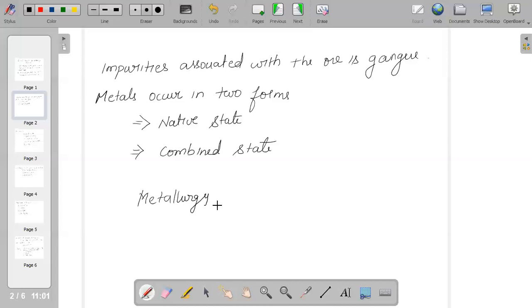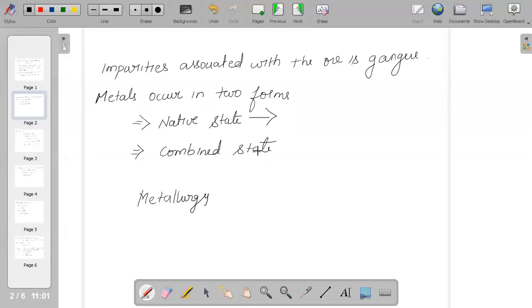We said that metals occur in two forms, native state and combined state, so we should know what each is. The native state is for elements with low chemical reactivity. In simple terms, these are noble metals with the least electropositive character, which are not attacked by oxygen, moisture and carbon dioxide.